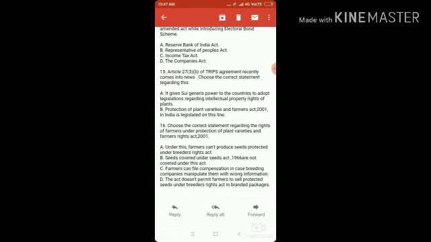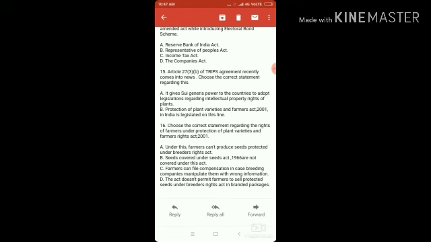Option B. Seeds covered under Seeds Act 1966 are not covered under this act. It is wrong because these are also covered under this act. Option C. Farmers can file compensation in case breeding companies manipulate them with wrong information. This is correct. If any breeding company tries to sell seeds to the farmers by manipulating them, giving wrong information about the performance of the seeds, then farmers can file compensation against them.